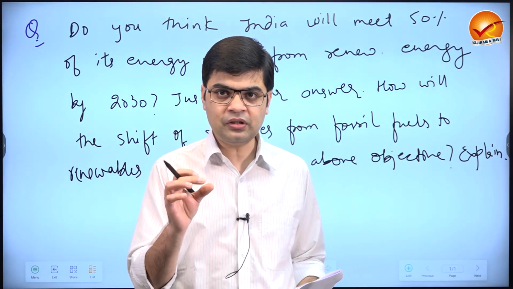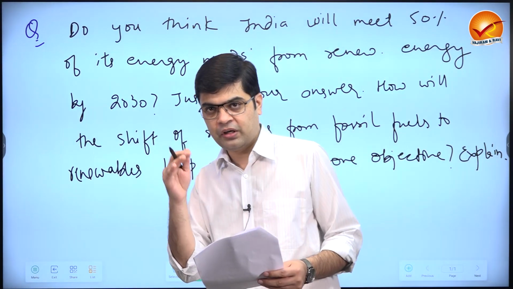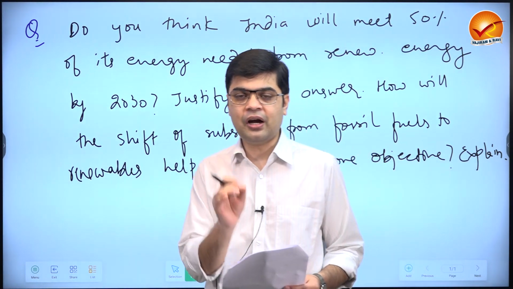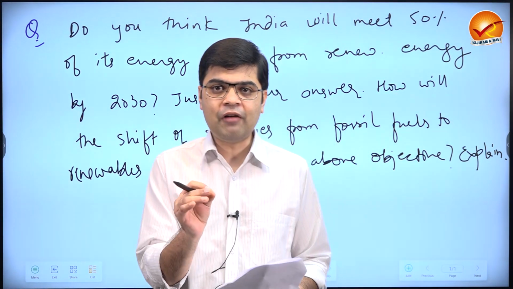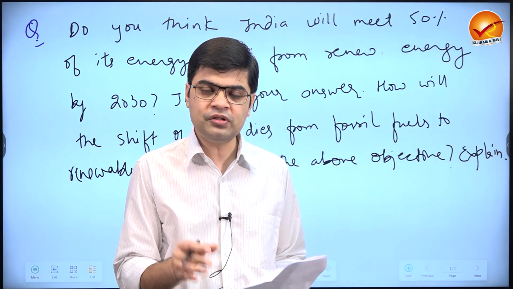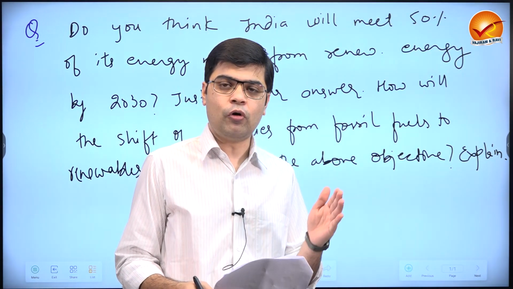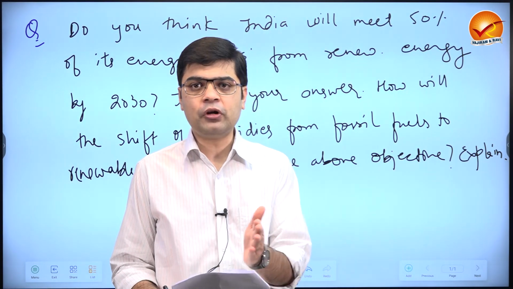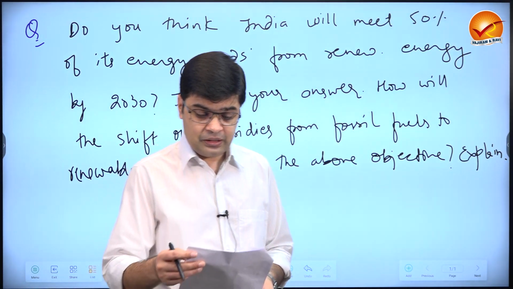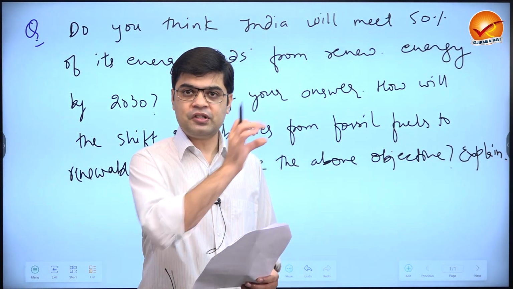So in the introduction, you are going to highlight India's renewable energy program, the target that we had set, wherein the government says that by 2030, we will have 500 gigawatts of our total installed capacity from the renewables, out of which 280 gigawatts has to be from solar and 140 gigawatts has to be from the wind. This is just the introduction part.